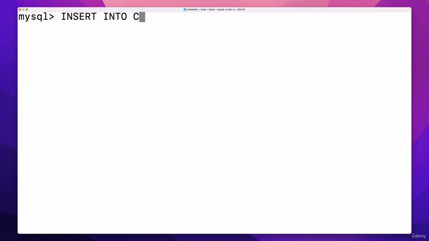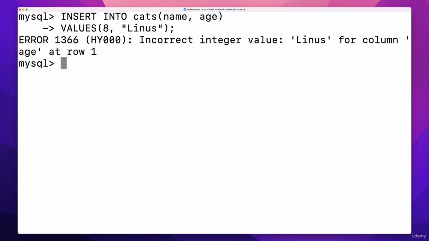What if I did insert into cats and I say expect the name first and then the age, and then in my values, I get lazy or I don't pay attention and I put the age first. We have 8 and then the name of Linus. Okay, what happens then? We get an error. We get an error that says incorrect integer value Linus for the column called age. You can't have an integer, which is what age is supposed to be, called Linus. That is not an integer, so it's telling me that.